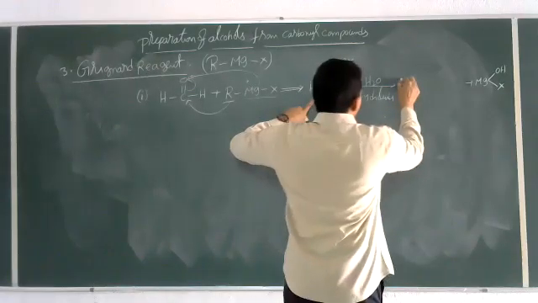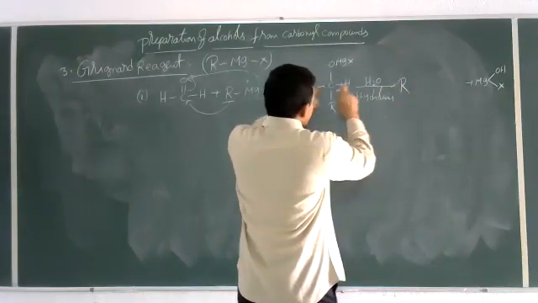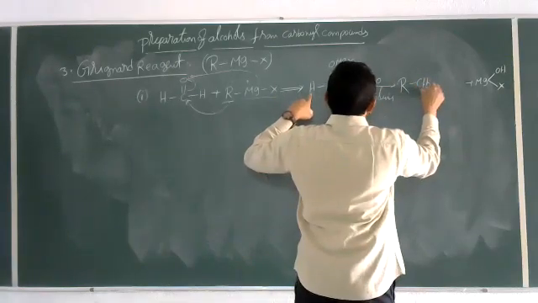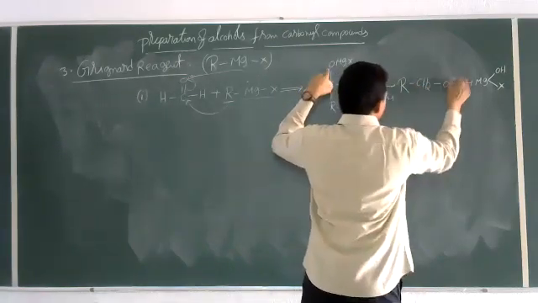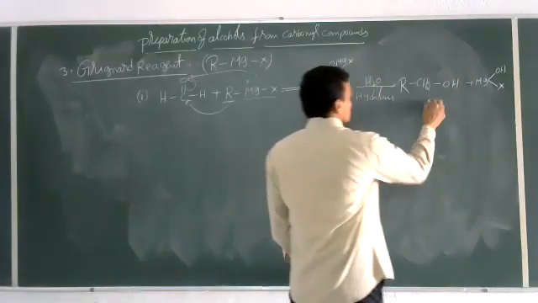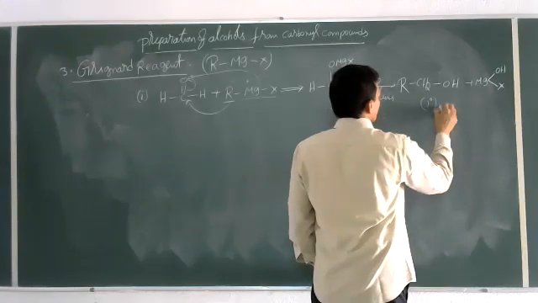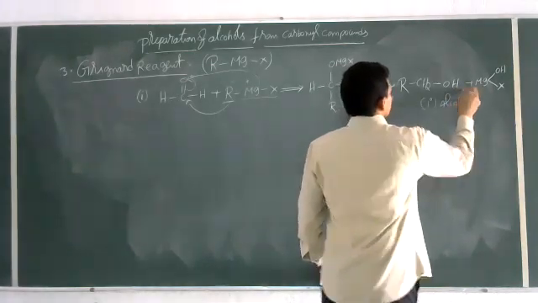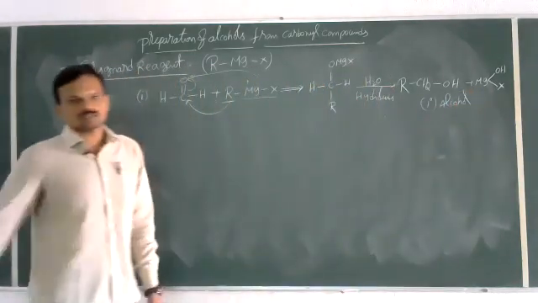Now this becomes R CH2, and at this oxygen H is attached, giving OH. Then what is the alcohol formed here? This is a primary alcohol. Primary alcohol will be formed as the product.